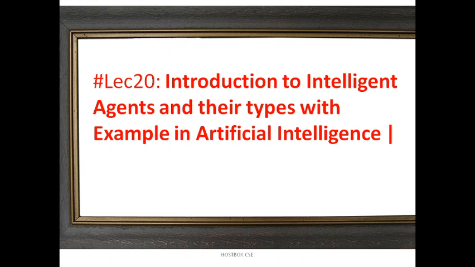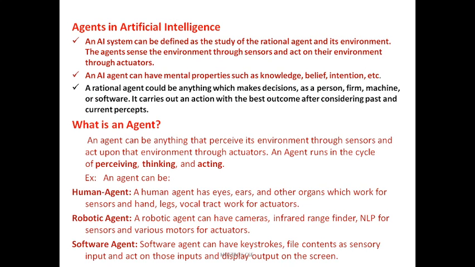Today we get the idea about what is an agent, what is an intelligent agent, why we need it and why it is so important, and what is the use of PEAS meaning and everything. So what is an agent in AI? AI can be defined as a study of the rational agent and its environment, and here an agent can have mental properties like knowledge, belief, intention, etc. And what is a rational agent? It could be anything which makes decisions as a person, like a machine or software.